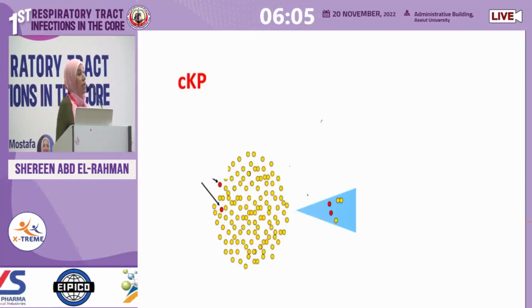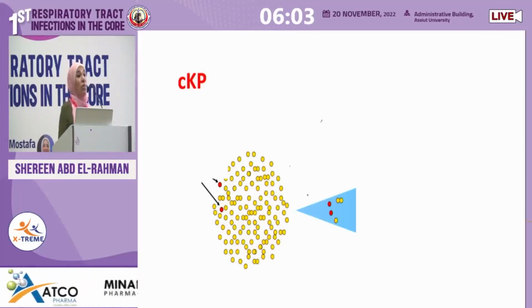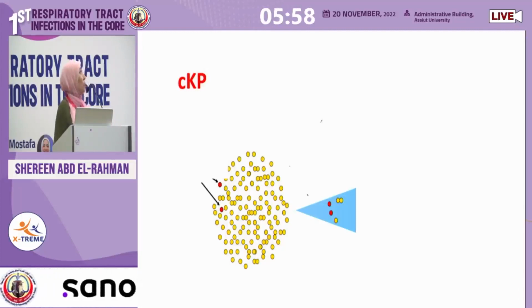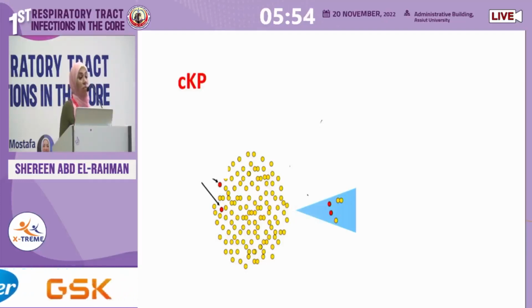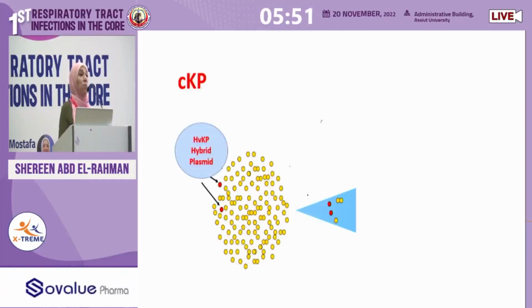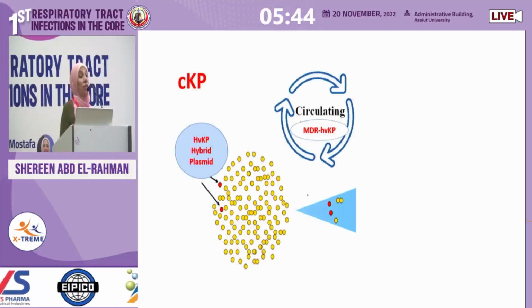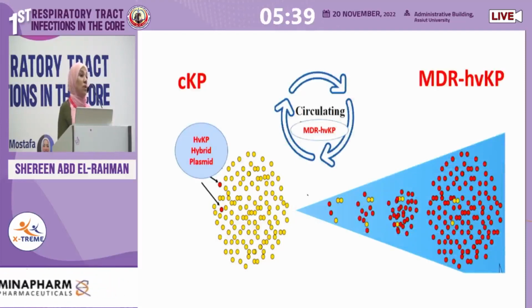So what we have reached is that our previous community in the hospital was classical Klebsiella pneumoniae, which is mild Klebsiella, although resistant to antibiotics, but just causes mild pneumonia. But because of this hybrid plasmid that reached the hospital, we don't know when, we don't know how, but it's here and circulating. We have circulating multi-drug resistant hypervirulent Klebsiella that transformed most of the community into resistant hypervirulent, and this is why we see severe pneumonia cases that do not respond to traditional treatment.